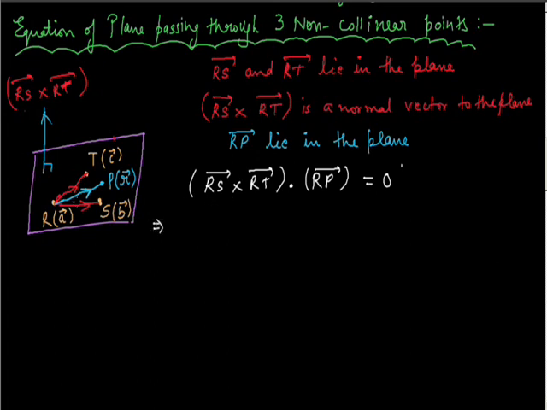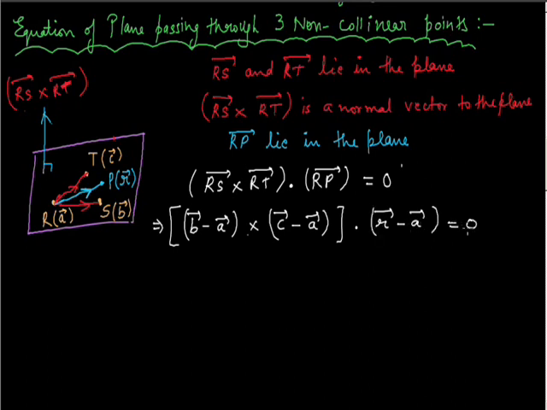Now let's talk about the RS vector. RS vector will be final vector minus initial vector, that is b vector minus a vector, and RT vector is going to be c vector minus a vector. RP vector can be written as r vector minus a vector. So this is the vector equation, or I can say the equation of the plane passing through 3 non-collinear points in vector form: (b minus a) cross (c minus a) dot (r minus a) equals 0.